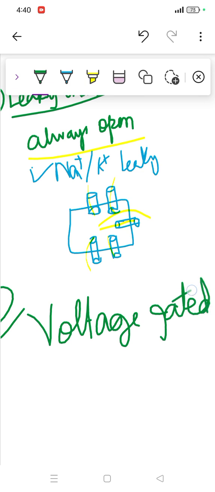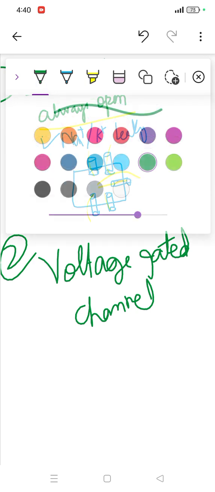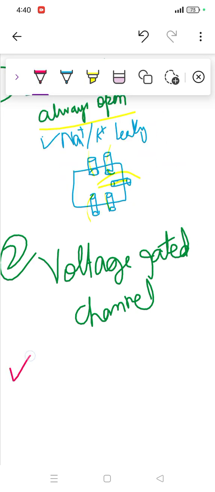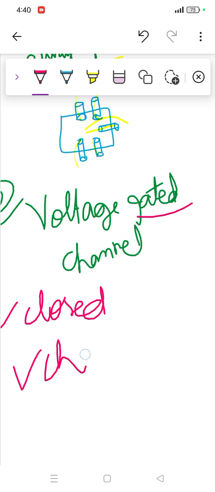Voltage gated channel: these are closed, because as I mentioned, whenever you see the word gate, it means they're closed. They won't allow everyone; they will allow a few things only, due to charge and voltage. When there's a change in charge and voltage, they will open.